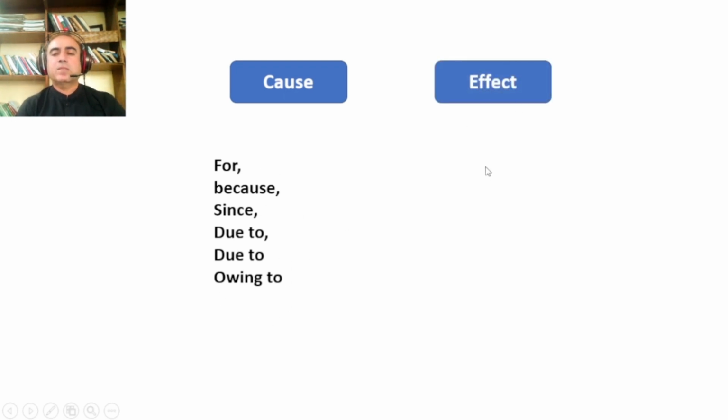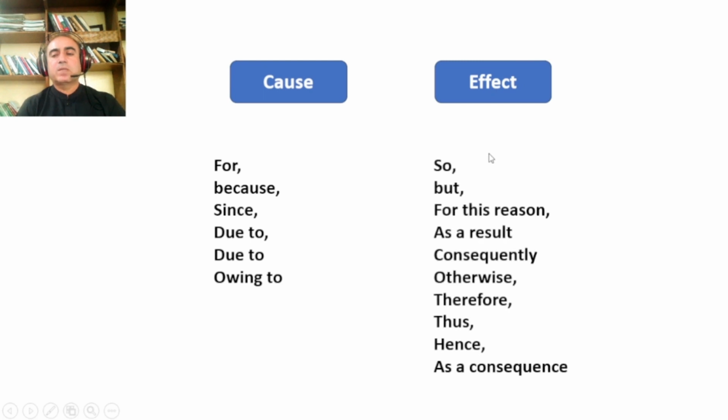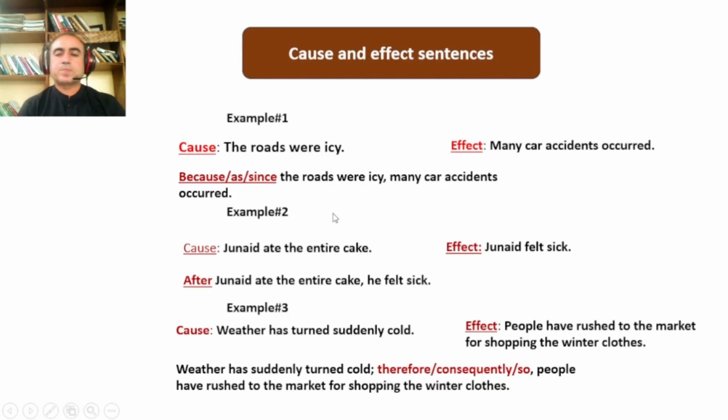And there are effects, and with the effect part we use such expressions: so, but, for this reason, as a result, consequently, otherwise, therefore, thus, hence, as a consequence. This list of expressions is used for effect statements, and this list of cues is used for causative sentences. Here are certain sentences of cause and effect.